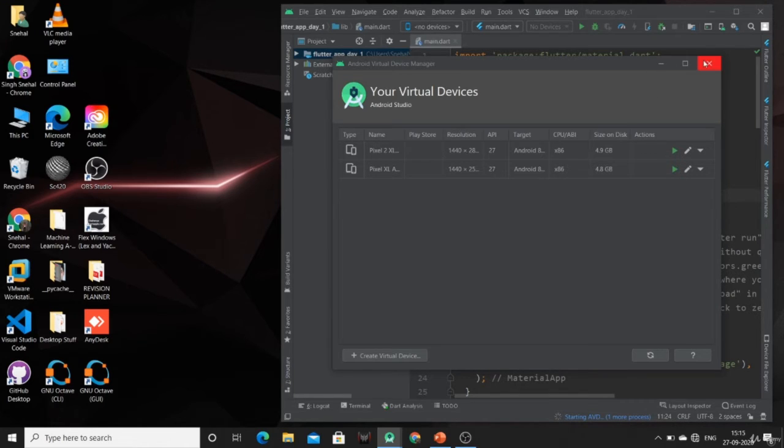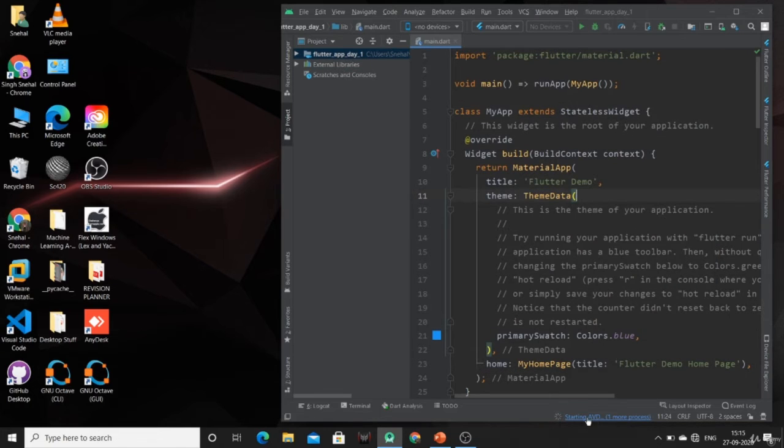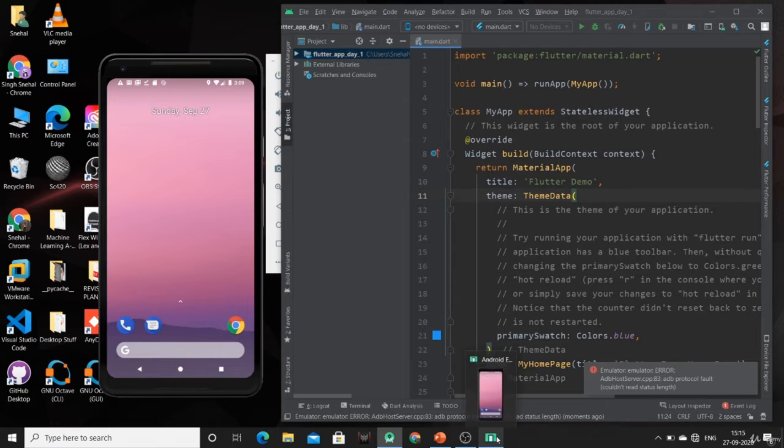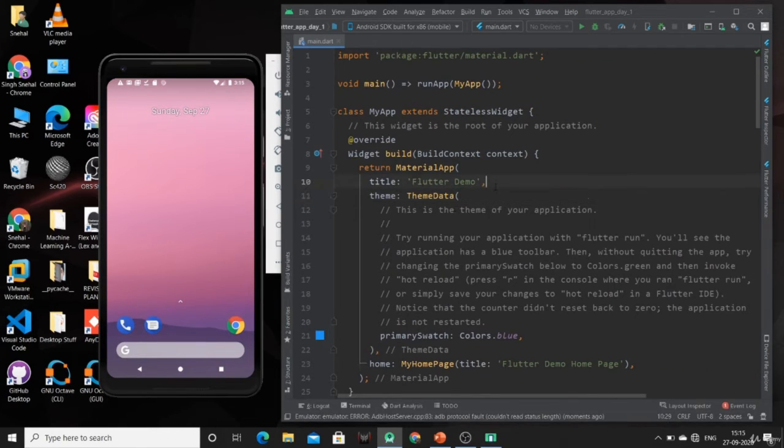Now this virtual device is starting. Here the process is mentioned. So here is our virtual device. So now we can run this sample app by clicking on this run button. So this app will be run inside this virtual device.